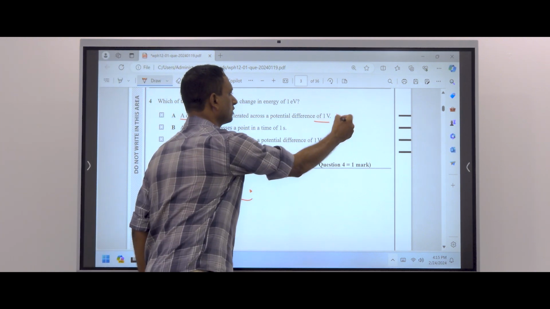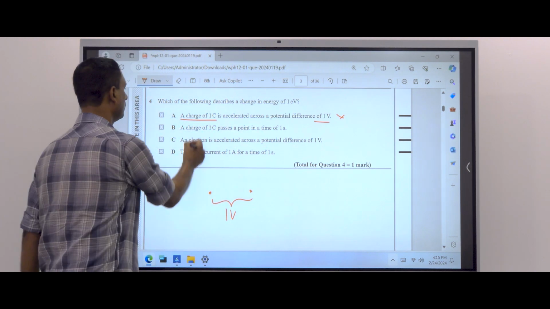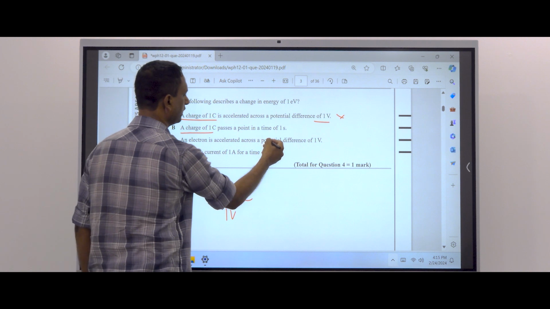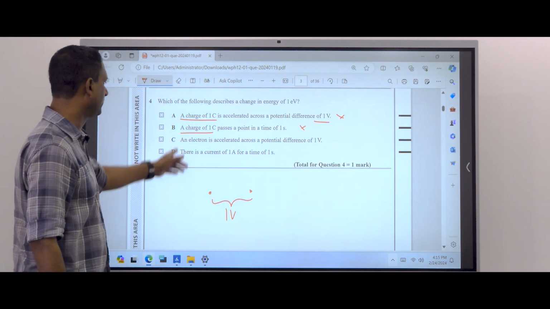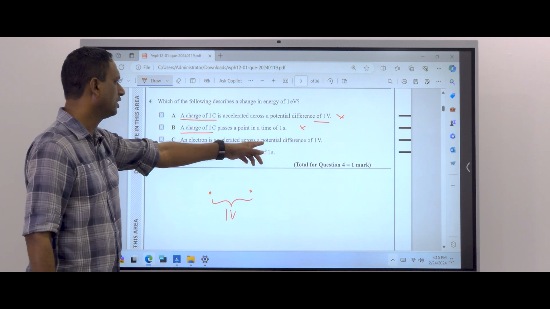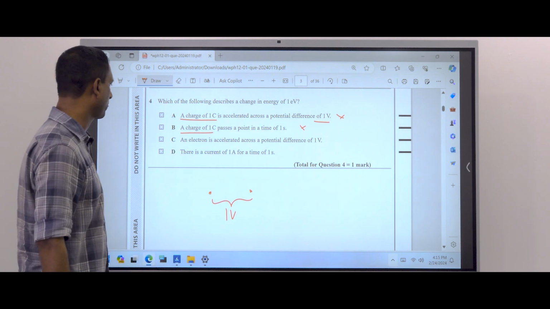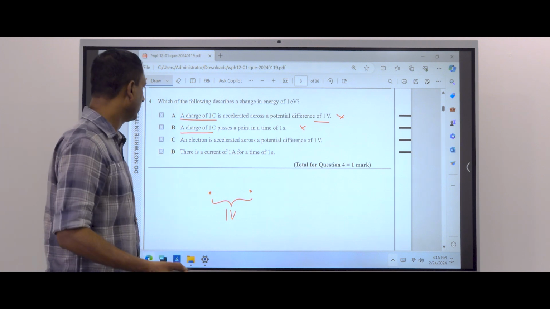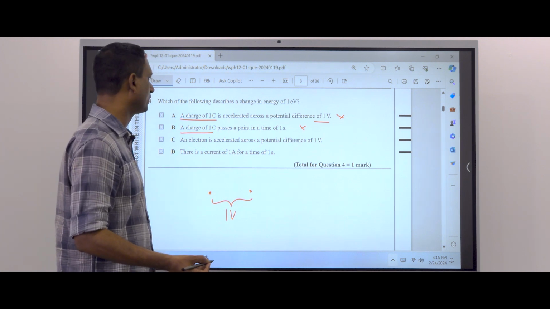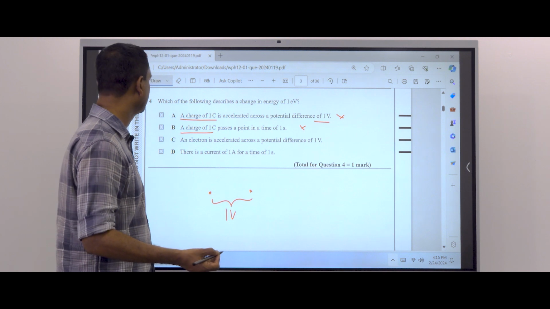No, wrong. A charge of 1 coulomb passing a point in a time of 1 second, wrong. An electron is accelerated across a potential difference of 1 volt. Yeah, this is the equation. An electron is accelerated across a potential difference of 1 volt.